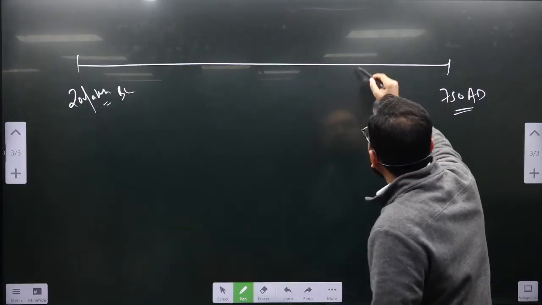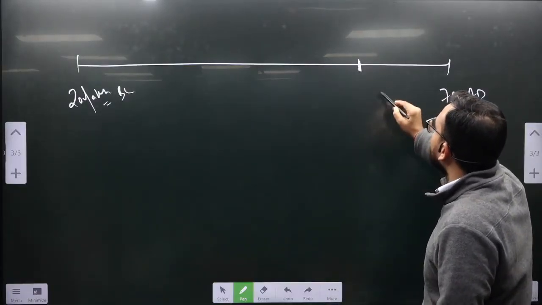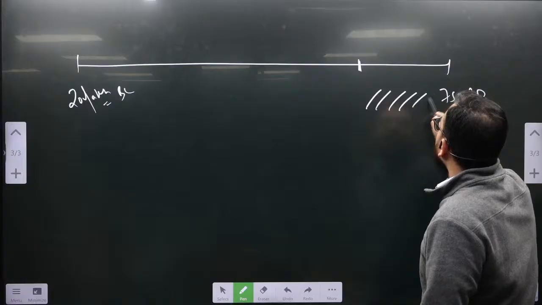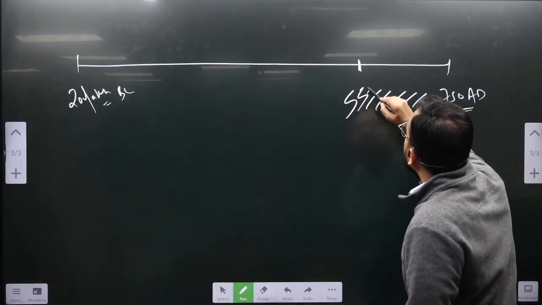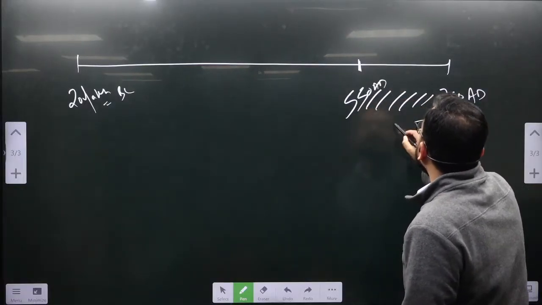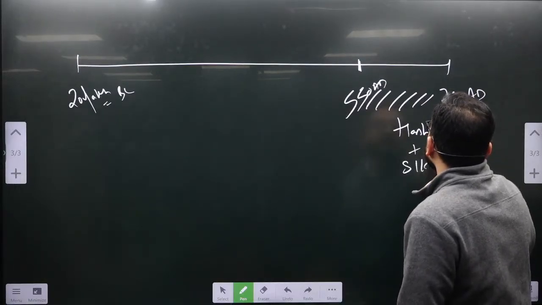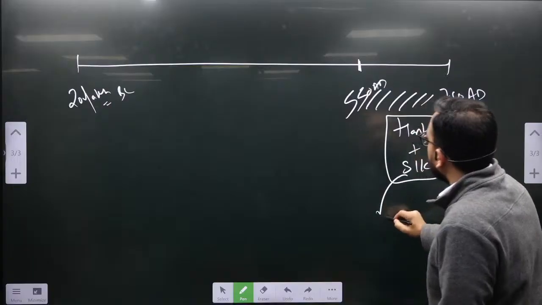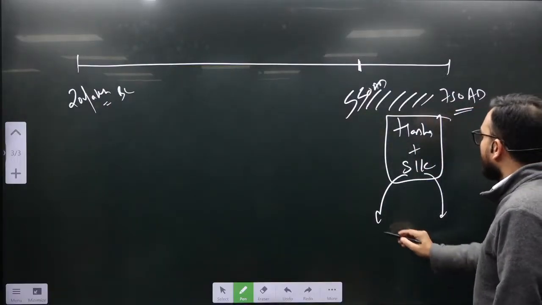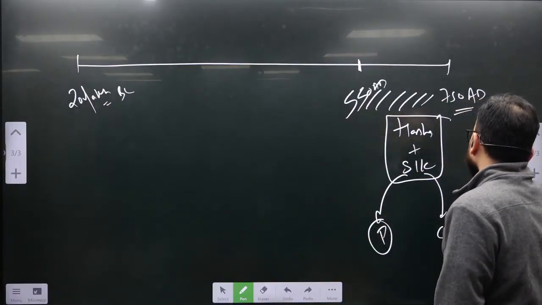And the last major rule where political unification was there was from 550 AD to 750 AD. That is Harsha and Southern Indian kingdoms rule was there. Southern Indian kingdoms in the form of Pallavas and Chalukyas. Great.